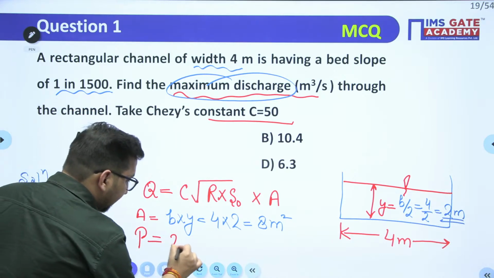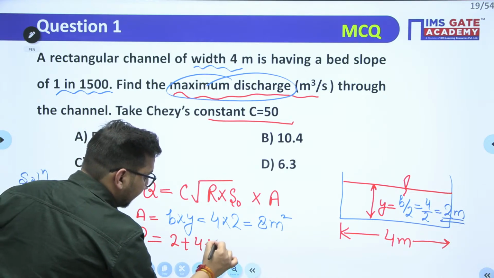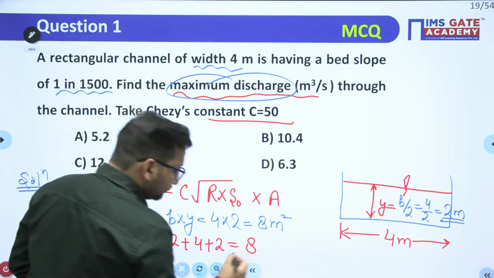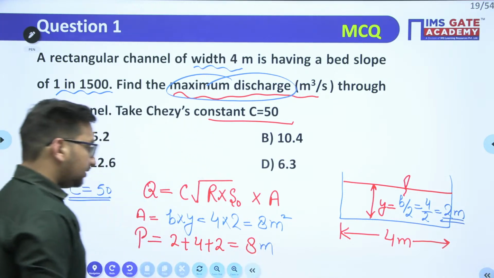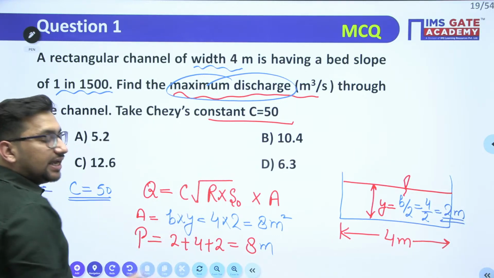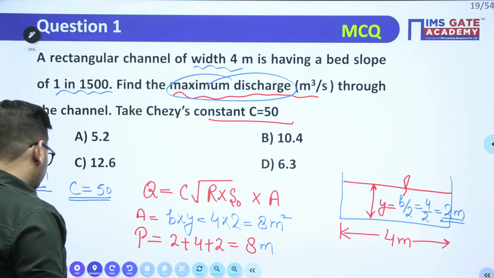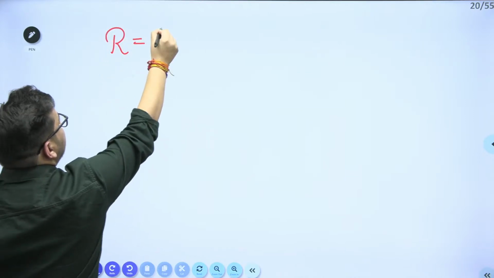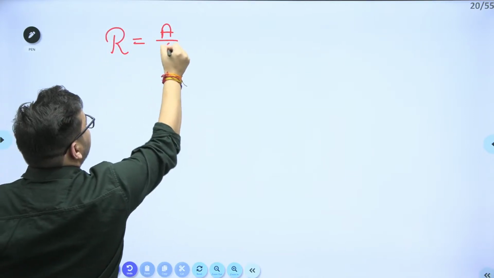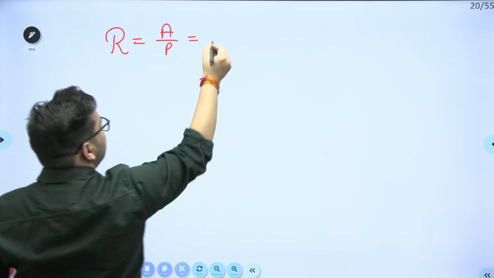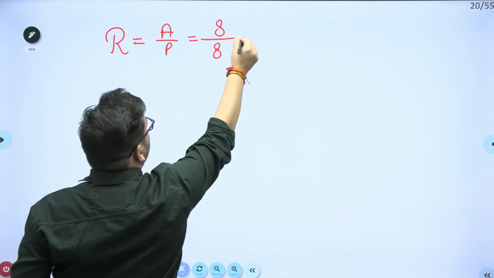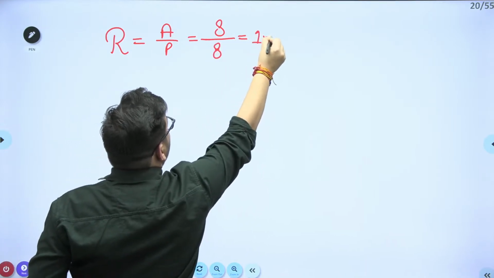It means 2 plus 4 plus 2, that is equal to what? 8 meter, right? So what will be the R value in this case? R is area upon wetted perimeter. Area is 8 meter square, wetted perimeter is also 8 meter. It means this value will be 1 meter.